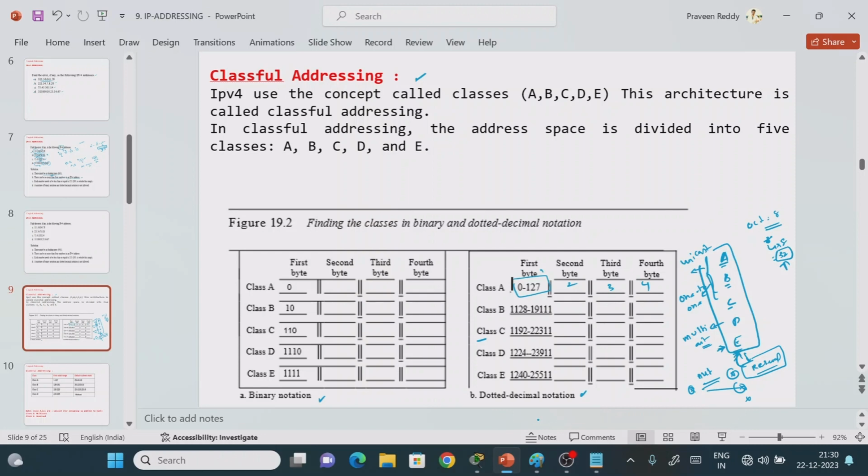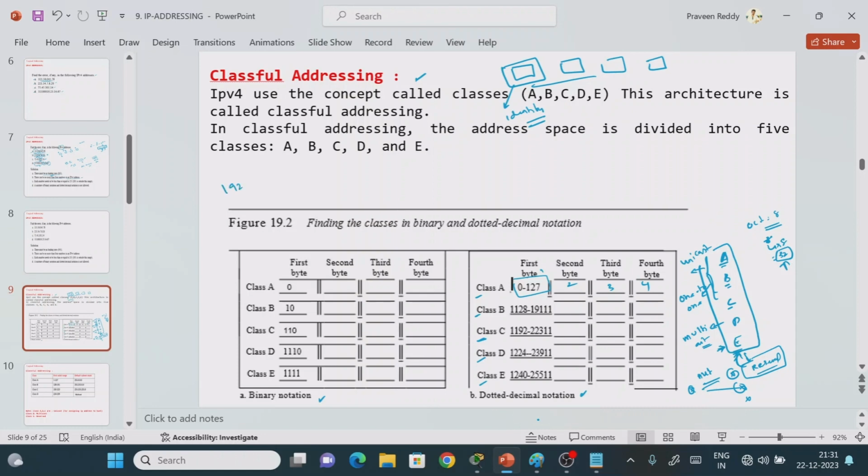So for example, let me write the octet values: 1, 2, 3, 4. Now the question is how to identify whether the given IP address is Class A, Class B, Class C, Class D or Class E. Remember, this is the important point: out of these 4 octets, based on the first octet only, we are going to identify the type or class of the particular IP address.